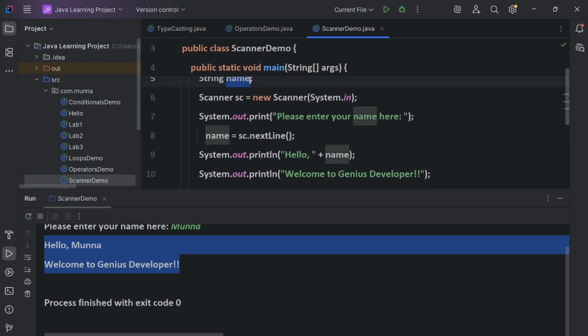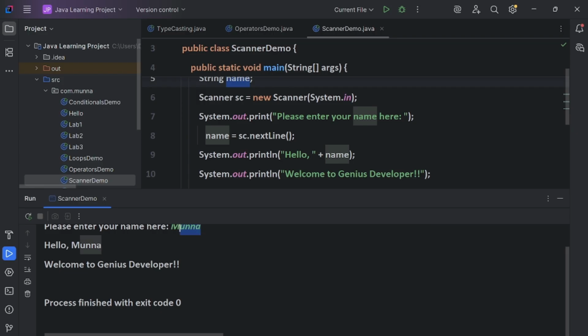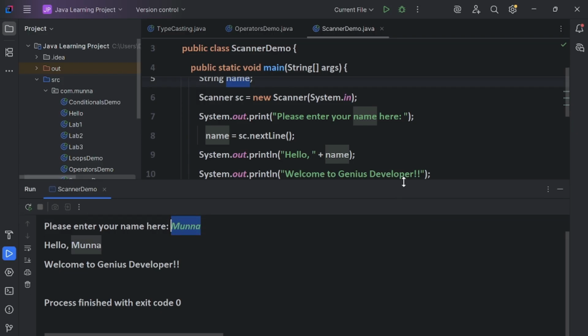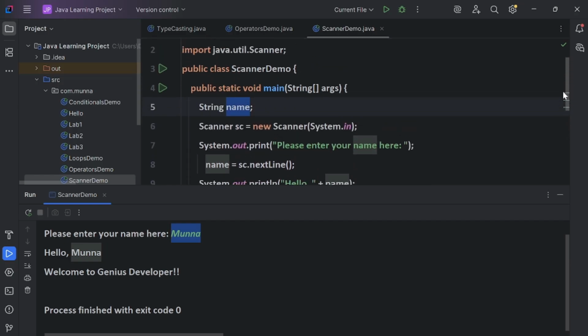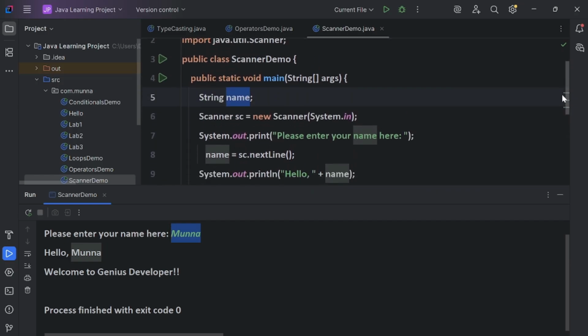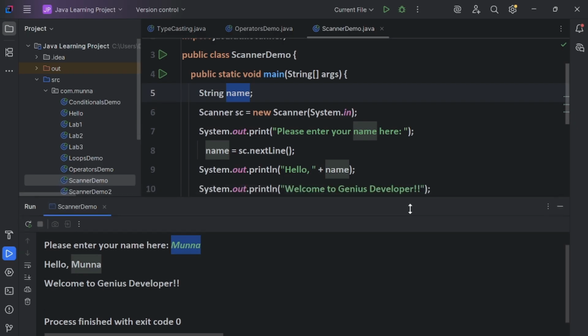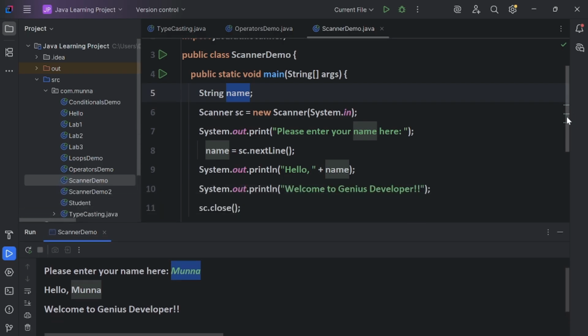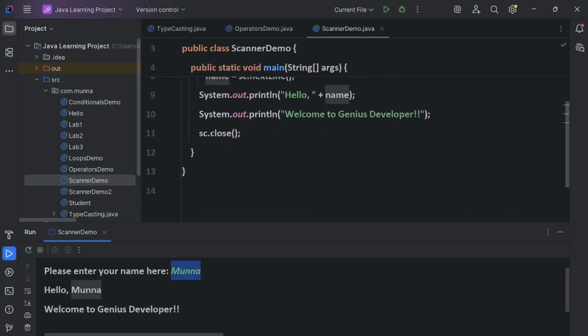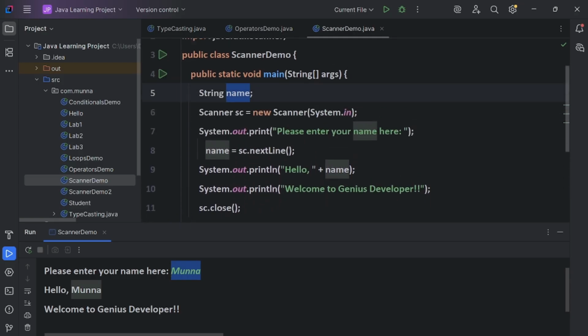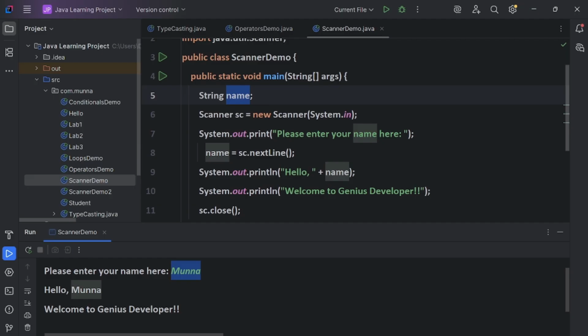I have not passed it; it is taking it from the console, which the user is entering, guys. So this logic is very important. We have to understand how to take input or data from the user, from the console or any other input device. Hope this is clear, guys.